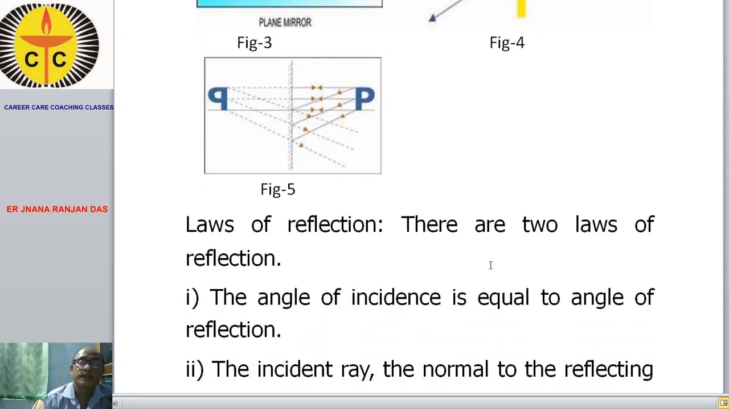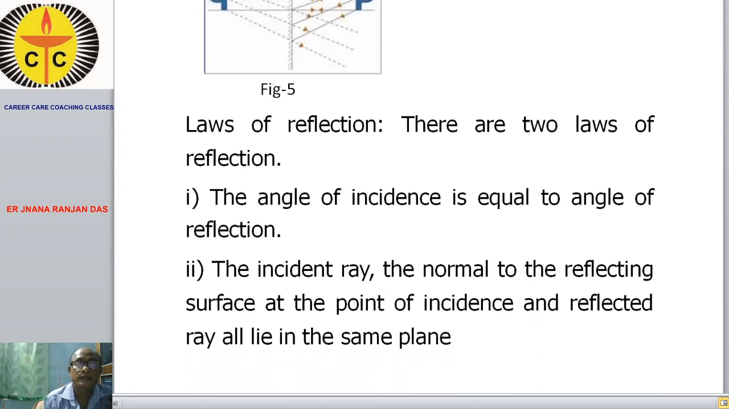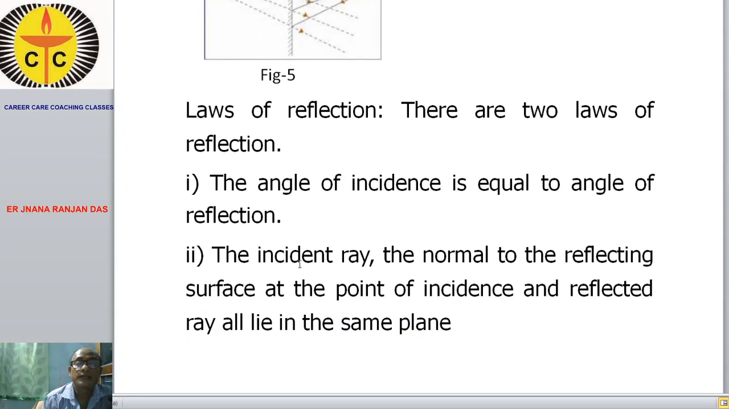Your angle of incident is equal to the angle of reflection. That is the first law. Second law: the incident ray, the normal to the reflecting surface at the point of incident, and the reflected ray all lie in the same plane.